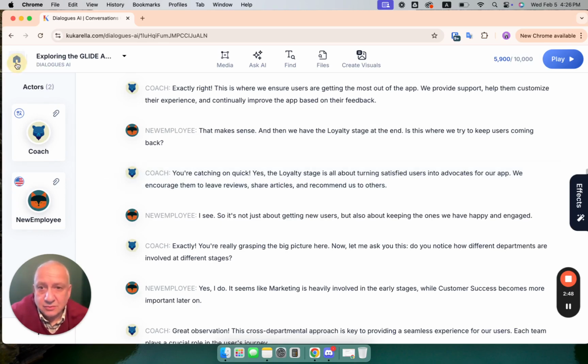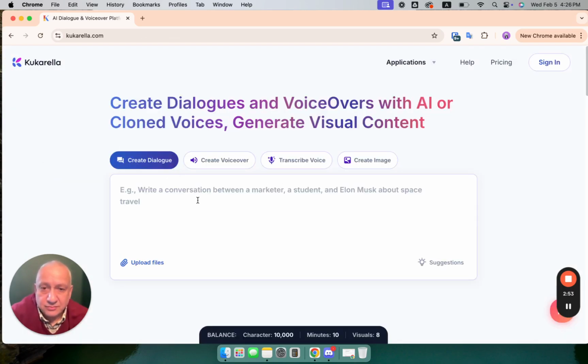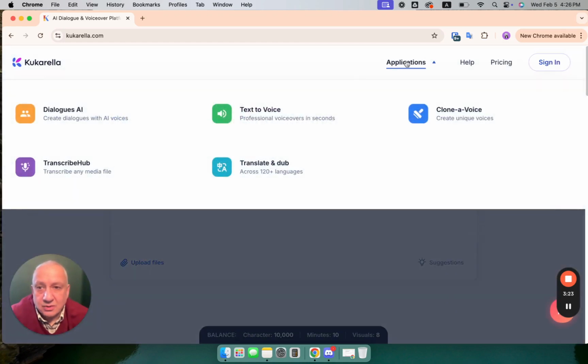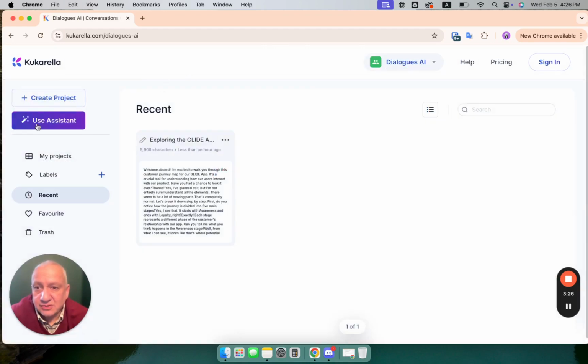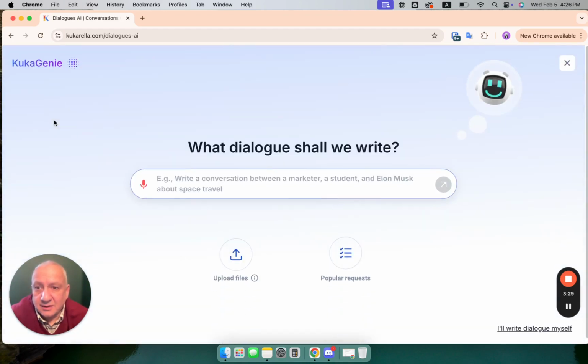So in that case, you go back to homepage, upload this or another file and ask for something else, like a conversation between four people, or between professor and student, or between two colleagues who are discussing this topic, and Kukarella will do that for you. You can do that from Kukarella homepage if you choose one of these options, create dialogue or create voiceover, or if you go to Dialogues application and open AI assistant, you can do exactly the same thing.